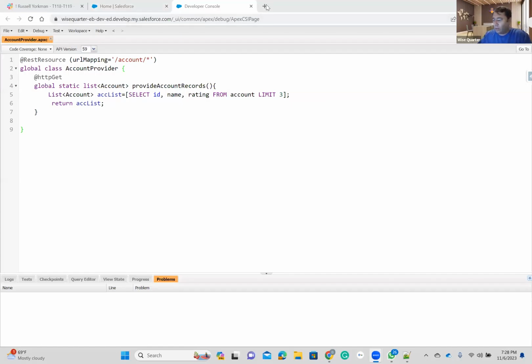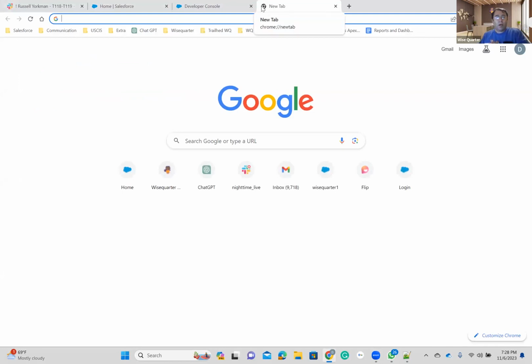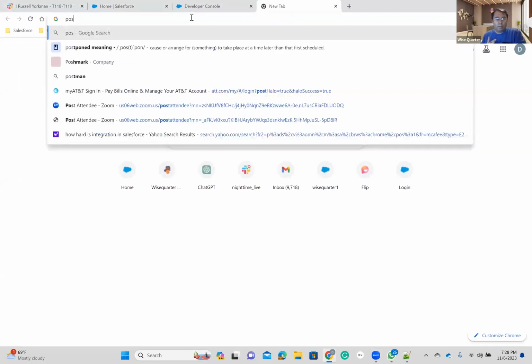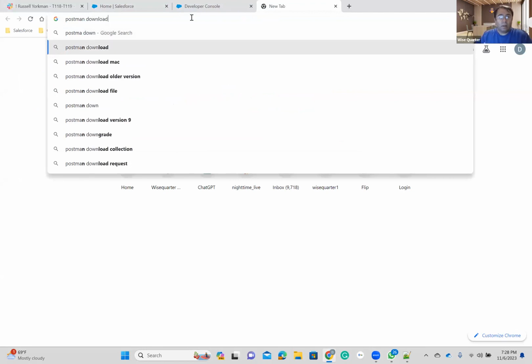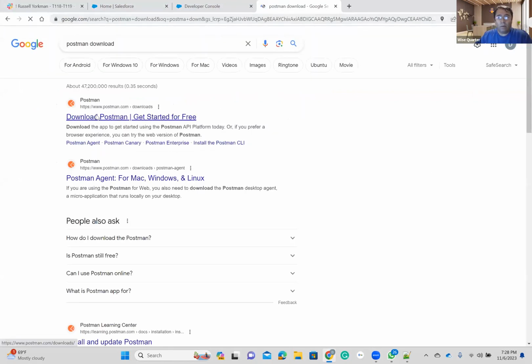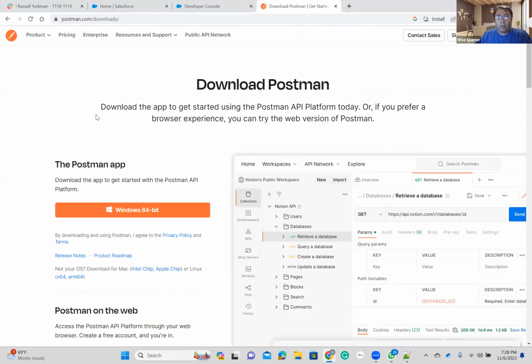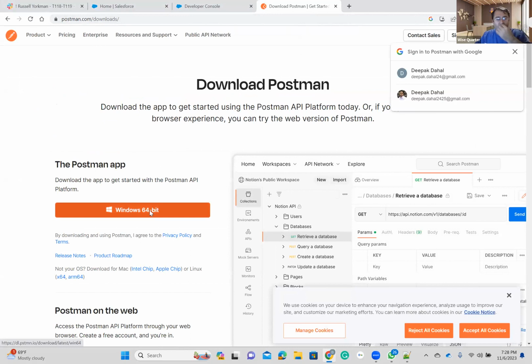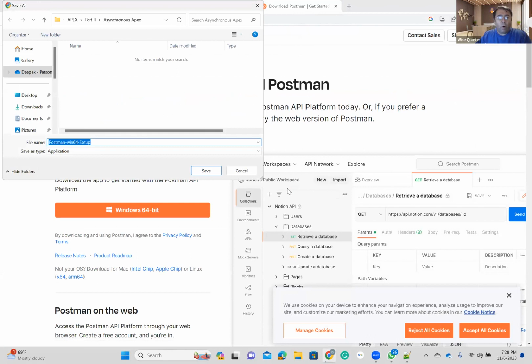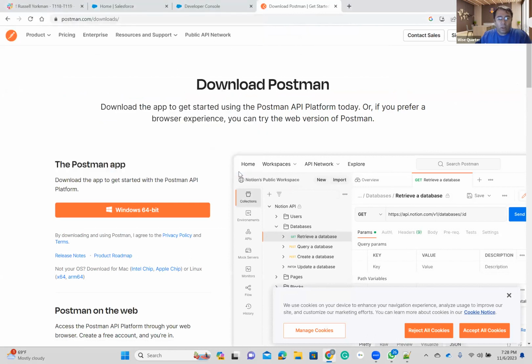Now, please open a browser. Write Postman download here. Okay, please download Postman. Stop. I want to go a little bit slow. Now, see, we have options, my friends. This is for Windows. If you are using Mac, I think you don't need to download. Actually, you can use it with the browser, but because we are going to be developers, it's nice to have this application.